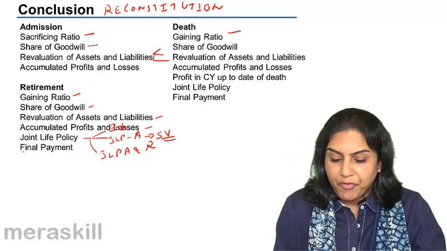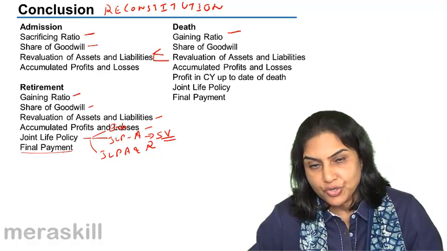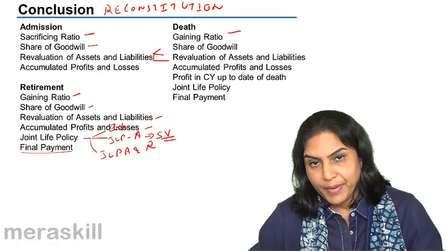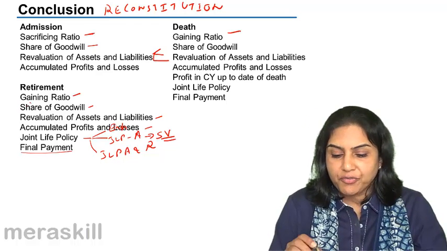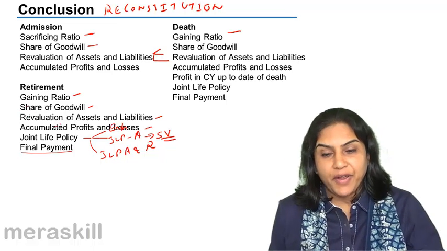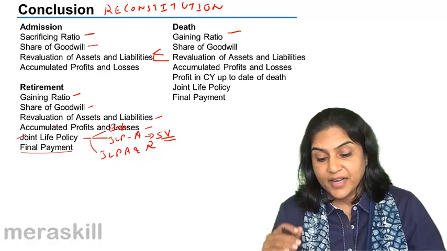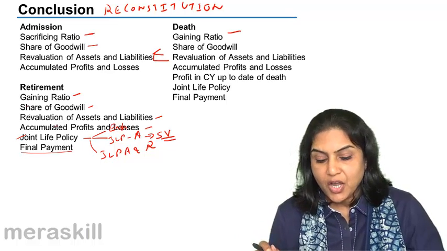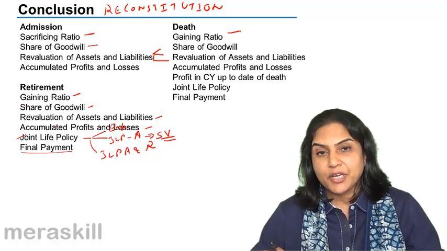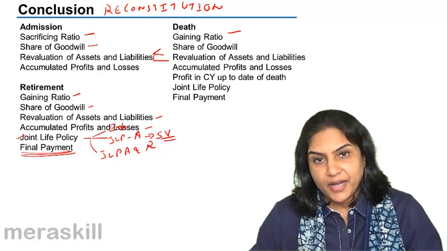And therefore, finally, the retiring partner has to be paid all his dues, which actually consists of the capital amount, the balance in the capital account, the share of goodwill, the share of revaluation profits or losses, the share of accumulated profits and losses, the share of the surrender value of the joint life policy or the surrender value of all the individual policies. The summation of all this has to be paid to the retiring partner.